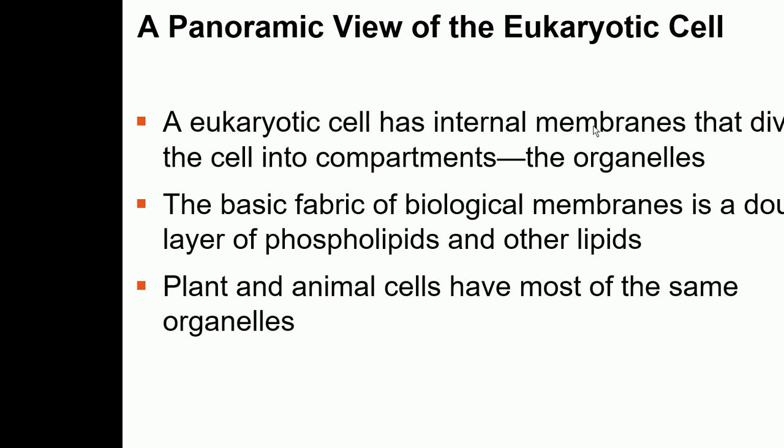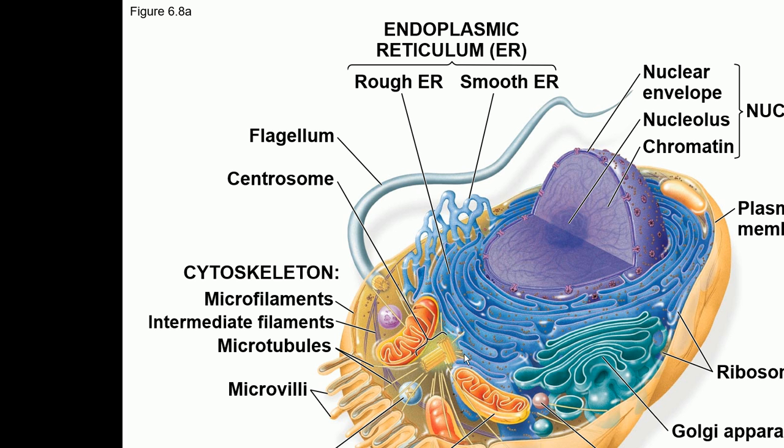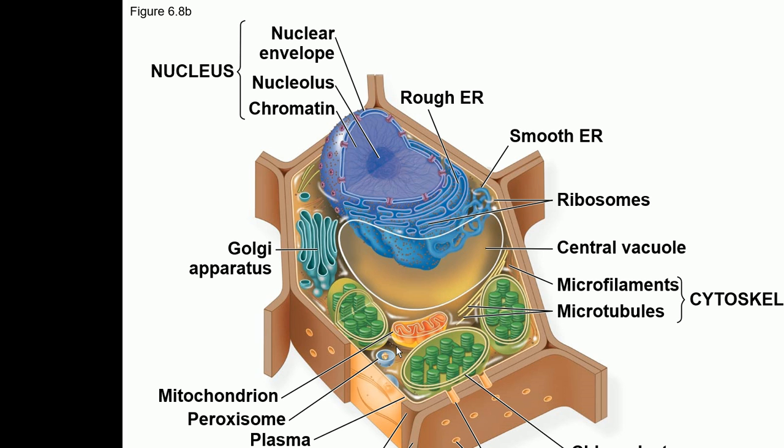Now we are going to talk about the eukaryotic cells. In the eukaryotic cells, we will be talking about the two important kinds, the plant cells and the animal cells. Overall, I'm going to show you in short. This is the animal cell. You can see the animal cell doesn't have a cell wall. This is a very important difference between animal and plant cells. Animal cells do not have the cell wall, and plant cells do have the cell wall.